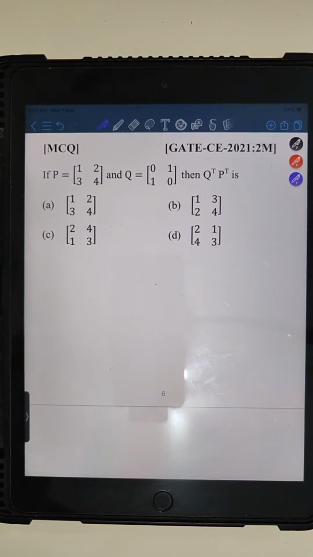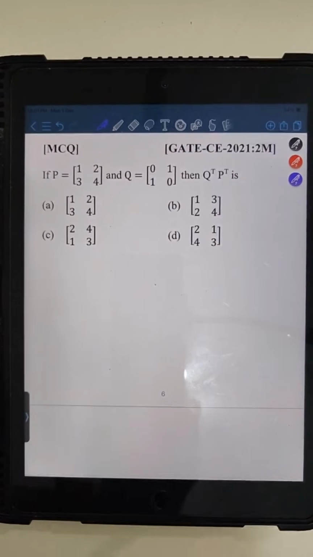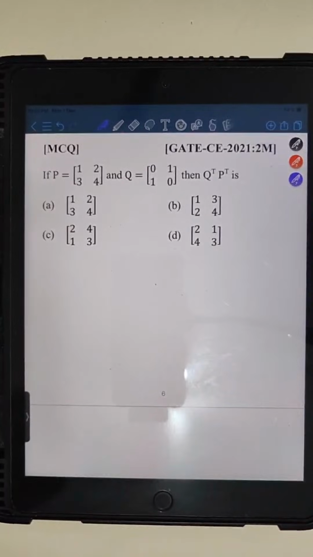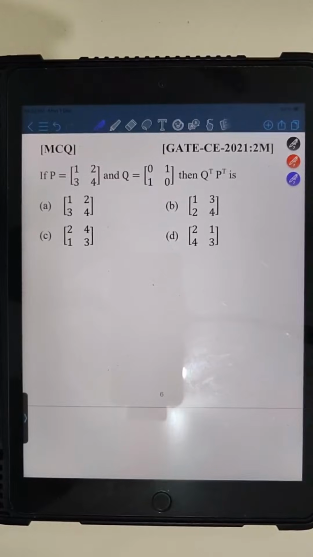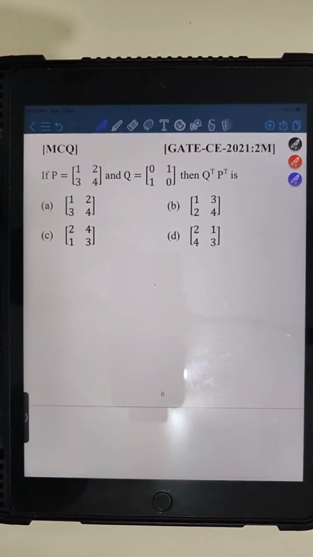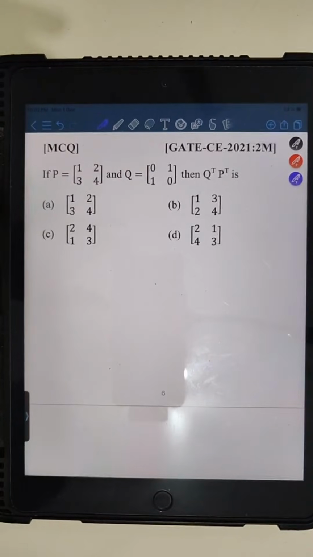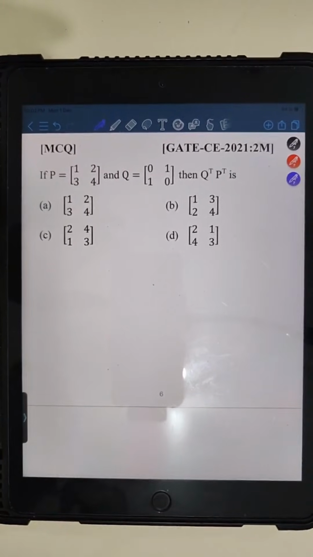Yes, Anand is telling option is C. Yes, Anand, you are correct, absolutely correct. Raja is also telling the answer is C. Yes, Raja, you are also correct. The option is C, correct answer. Anyone? Kaushin? Yes, you are correct, Kaushin. The answer is C. So in this question, the